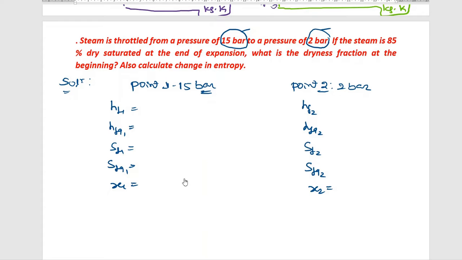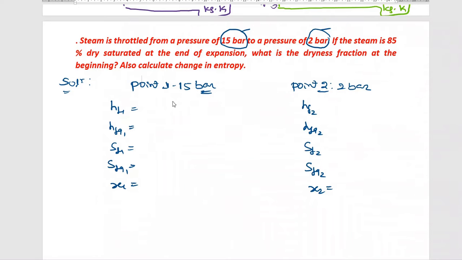Rakshit, you tell me the values at 15 bar.